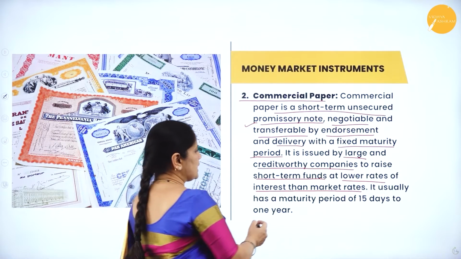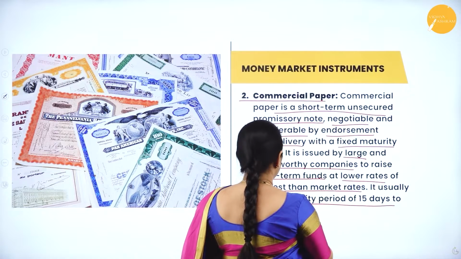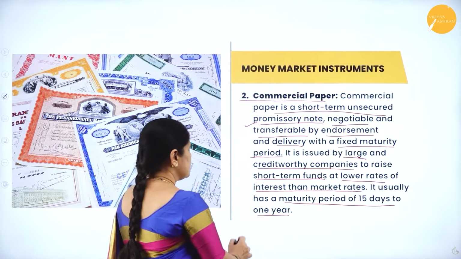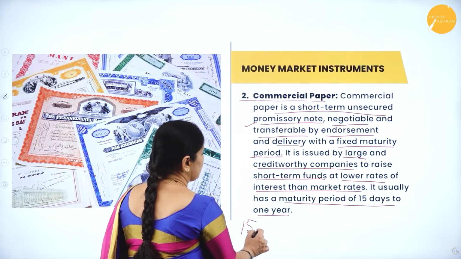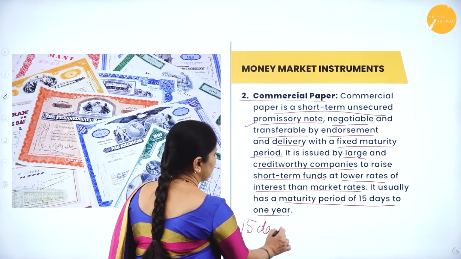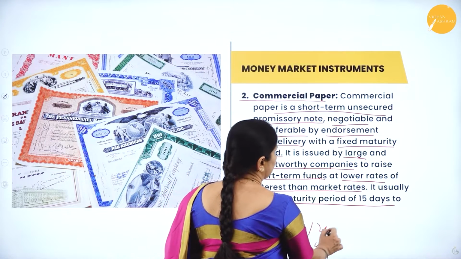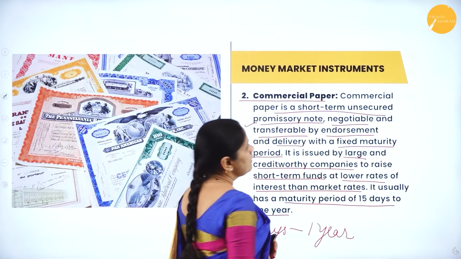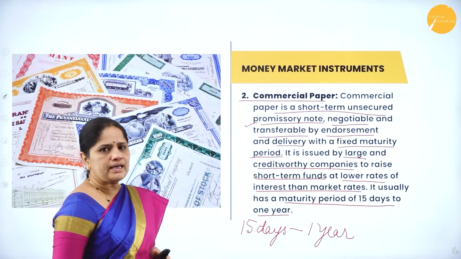It usually has a maturity period of 15 days to 1 year. So, this is a very short-term finance.